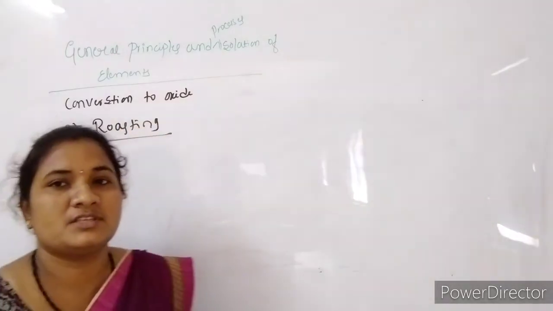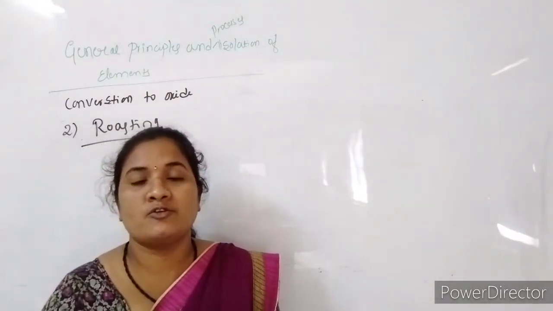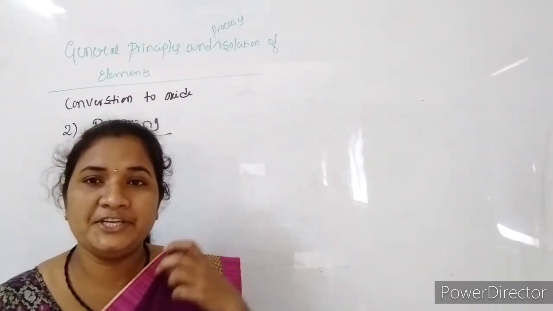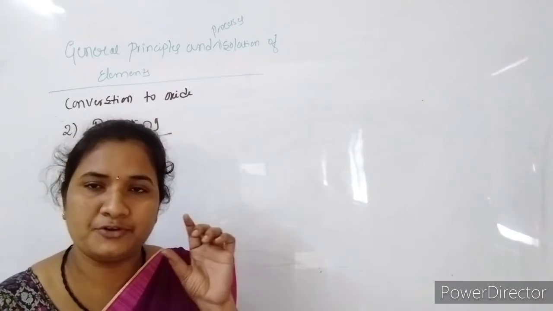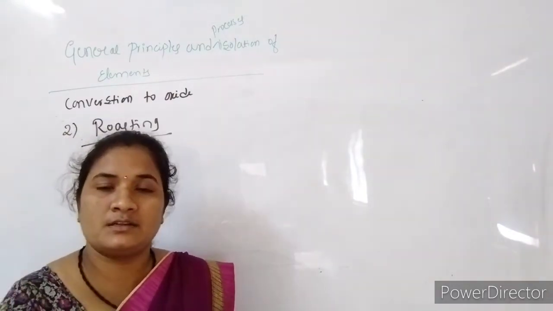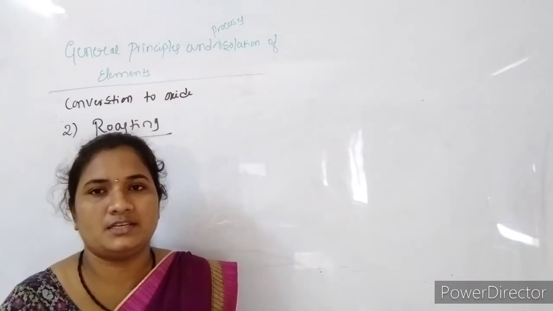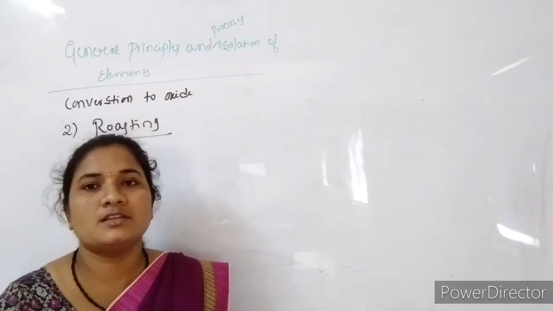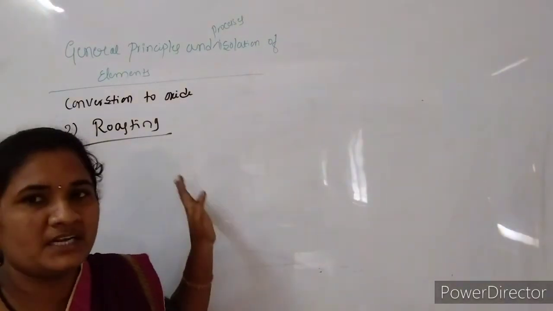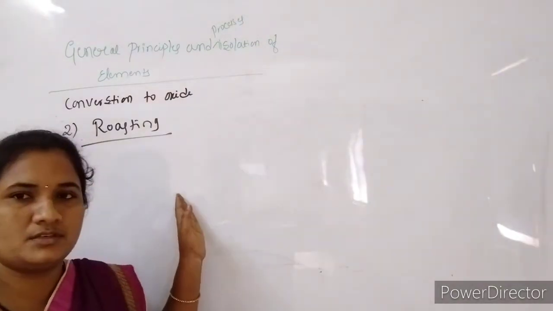But in roasting we heat the concentrated ore in a furnace with a continuous supply of air. So we have to choose a furnace where the air supply is continuous. Then it is said to be roasting, and we get the formation of the metal oxide from the concentrated ore.